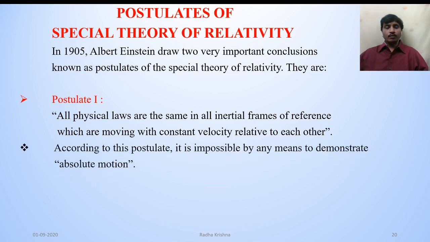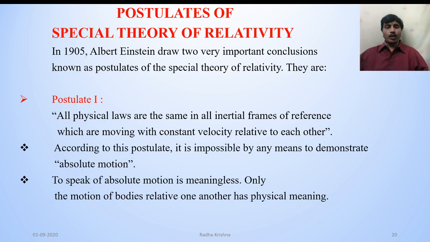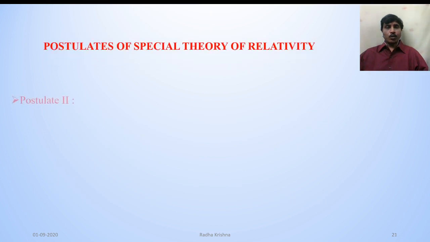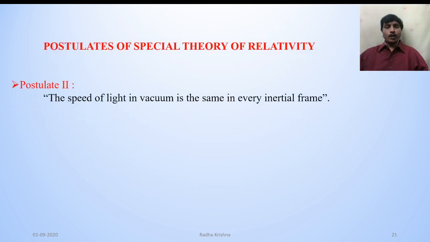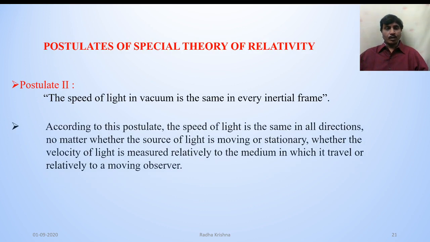According to this postulate, it is impossible by any means to demonstrate absolute motion. To speak of absolute motion is meaningless. Only the motion of bodies relative to one another has physical meaning. Second postulate: the speed of light in vacuum is the same in every inertial frame.